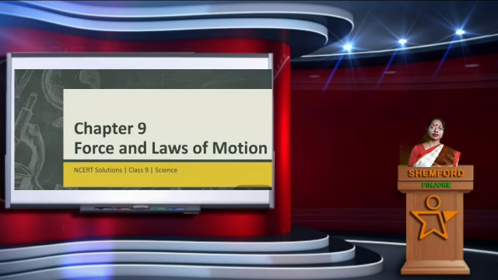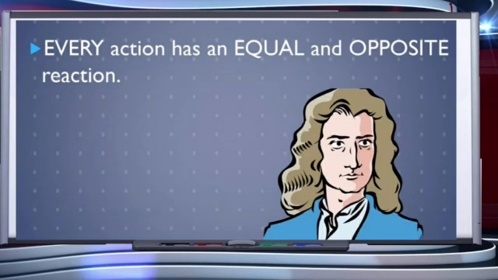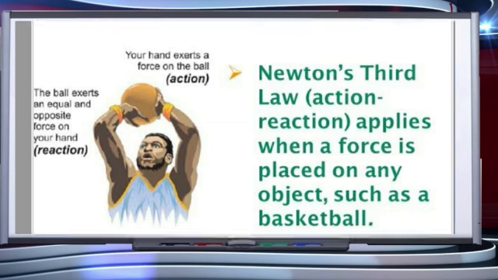In chapter 9, today we are going to learn about Newton's third law of motion. The first two laws of motion tell us how an applied force changes the motion and provide us with the method of determining the force, which we have already discussed in previous presentations. In this presentation, we are going to learn about the third law of motion. The third law states that every action has an equal and opposite reaction.